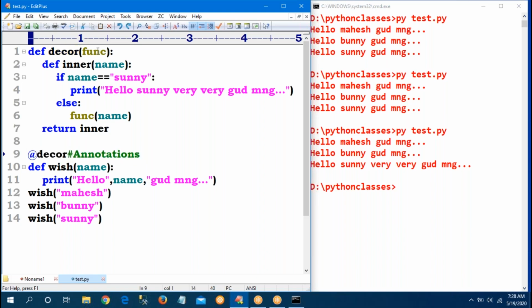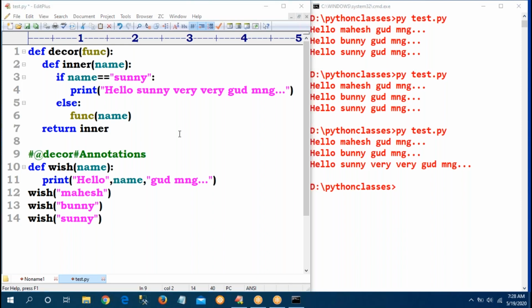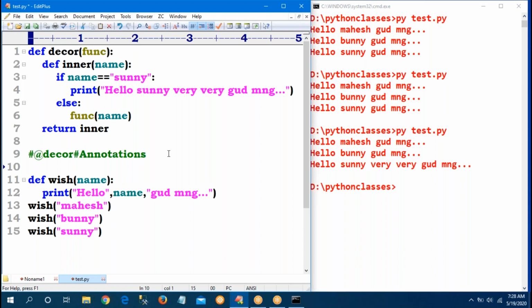Suppose, observe carefully, I am commenting this out. Then there is no link between wish and decor because I have commented the line number 9. Without using annotation also I can do it. What is my function? Decor. What does decor contain? FUNC, so the decor function receives one argument. Directly I can pass wish as an argument.